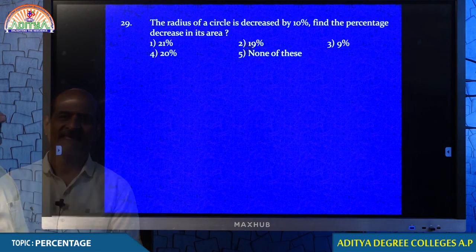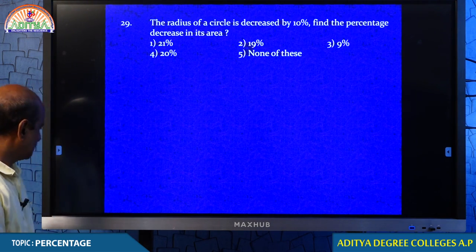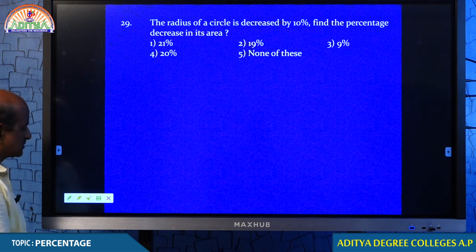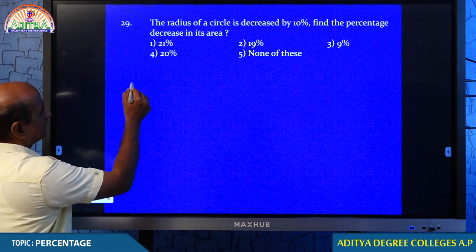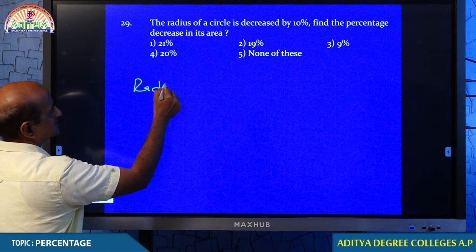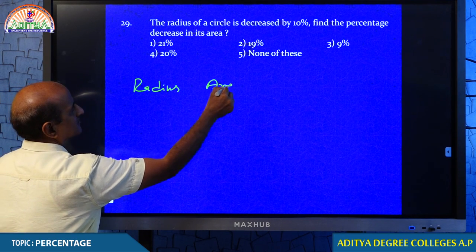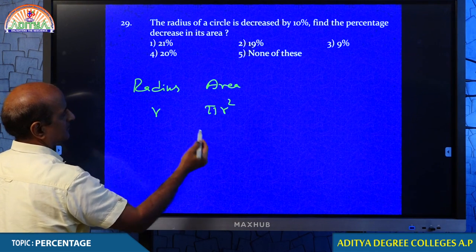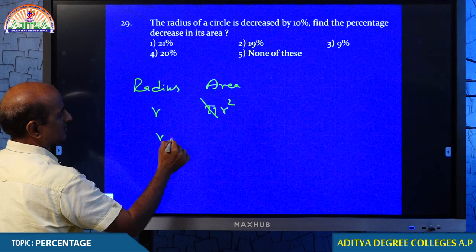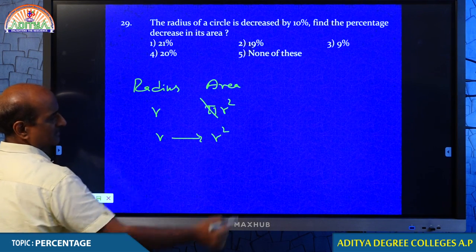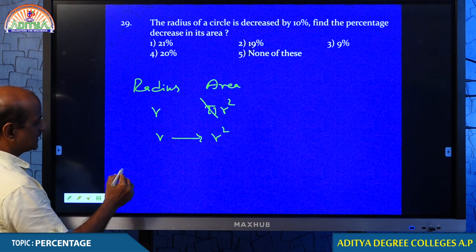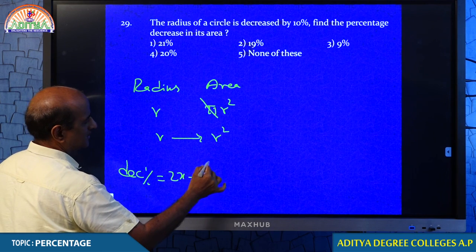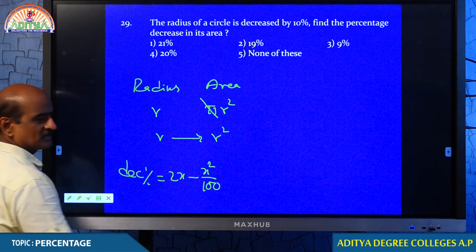Students? No, any one of you, come on student, you are mentioning two answers, but only one of the answer is right. Now can you tell me which one is right? Yeah. Here the relation is between radius and area, right? Radius is r, area of the circle is pi r square. But anyway, pi is constant, we have nothing to do with pi. Here the relation is between x and x square. So when there is any such relation, percentage decrease is given by the formula 2x minus x square by 100. Tell me what is your final answer?